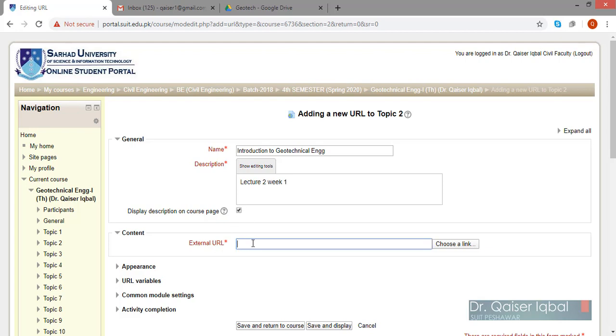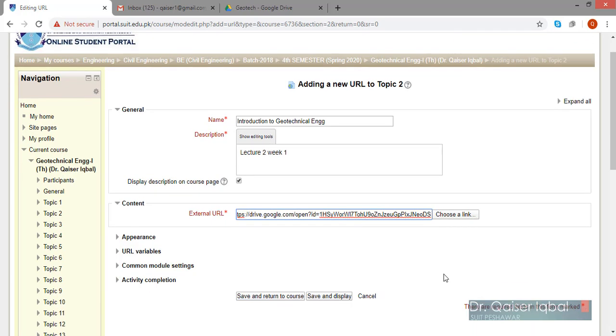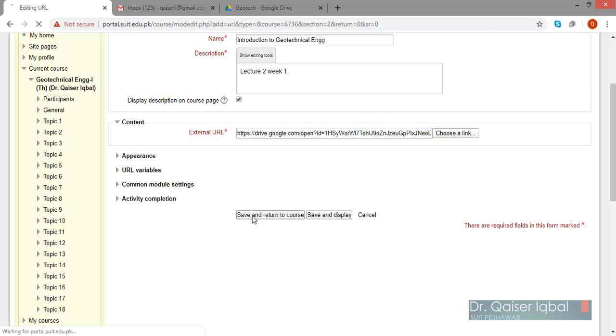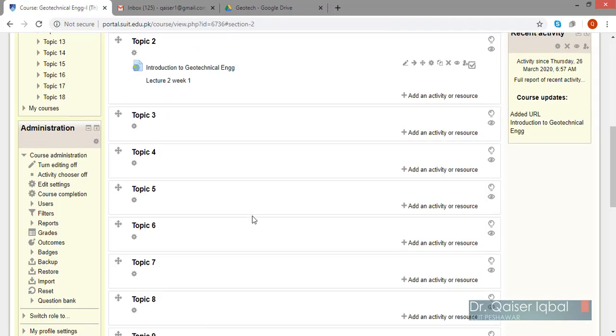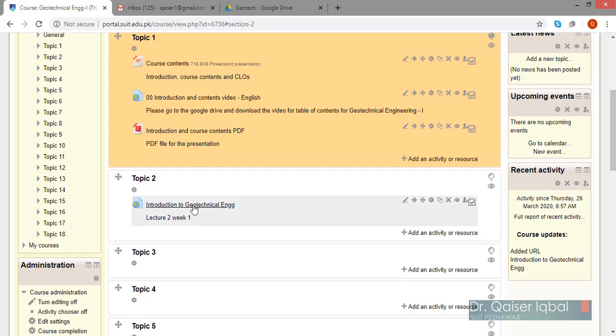Here is the external URL option, so you will just press Control V and paste your link over here, and save and return to course. You will click on this and you will see that your link will be added, and you can easily access that file directly from here.